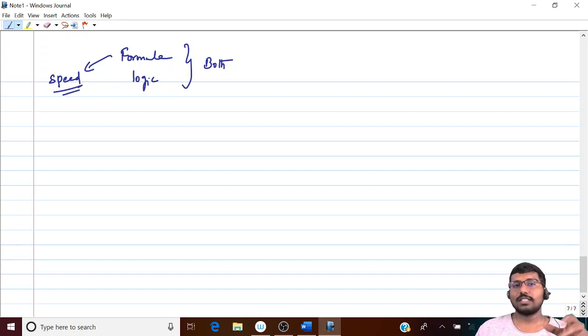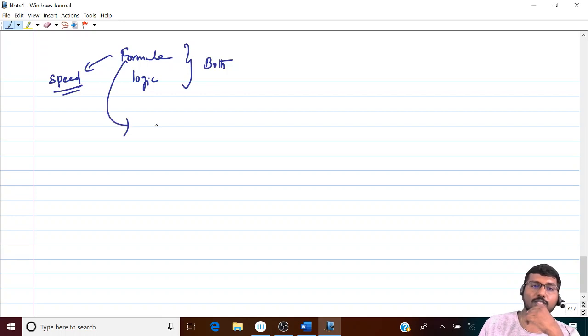Probably if it's international exams, it's a different ball game altogether because you'll be given more time for the same marks. For example, in our exam, a 10 marks question would be asked for 20 or 25 marks over there. So you'll have more time, and you can think, understand the logic, apply it, and then solve it. But here that's not the case. We have to go with speed, especially in the old syllabus. So therefore, we'll try to go with formula.